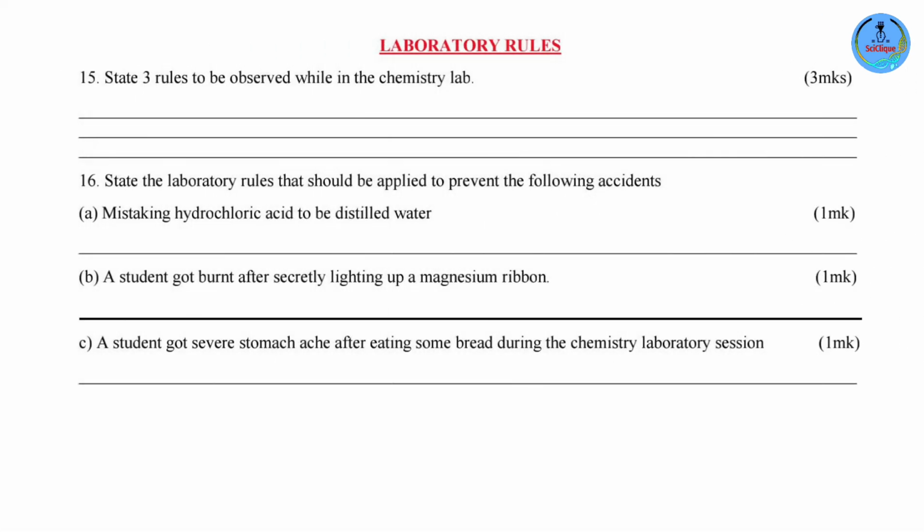State 3 rules to be observed while in the chemistry lab. Now there are so many rules that are to be observed in the lab. In fact, there are more than 15. So whichever you choose is okay. Just ensure that what you choose is easy for you to remember. And whatever you write should be number 1, correctly written, and number 2, complete.